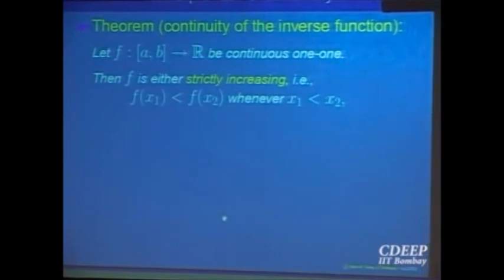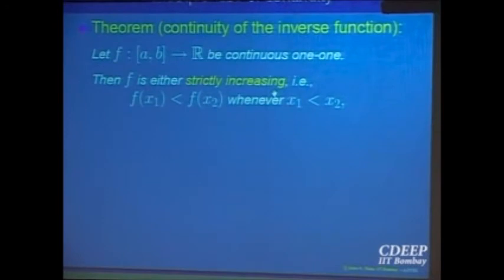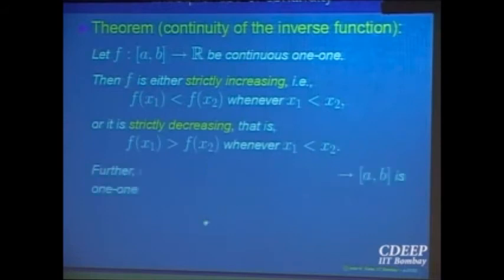It says, for example, if it's continuous and 1-1, then obviously it will be a monotonic function. Is it clear? If a function is 1-1, it has to be monotonically increasing or decreasing, because if it starts increasing, it cannot come down. Then it will no longer be 1-1. So this is also obvious: if a function is 1-1, it must be either strictly increasing or strictly decreasing. And the inverse function on the range, if I is the range, is also a 1-1 onto continuous function. This is the important property for continuous functions which are also 1-1.